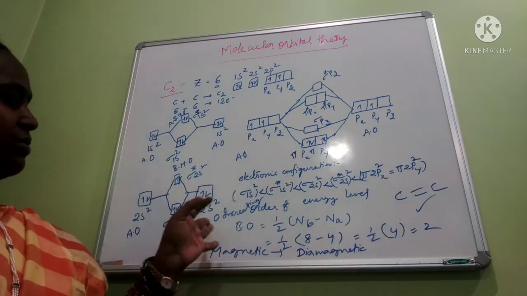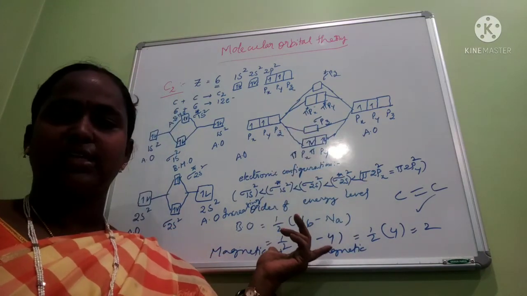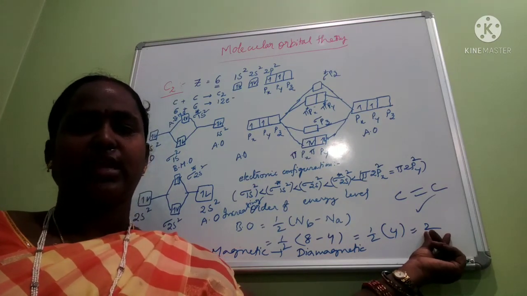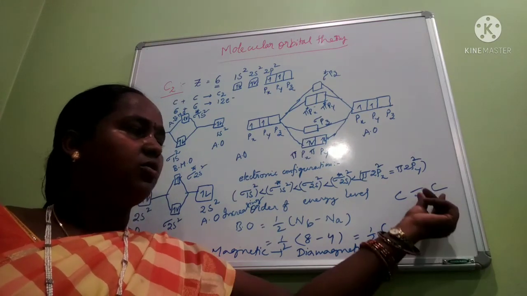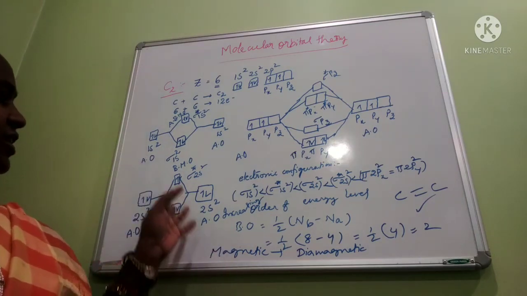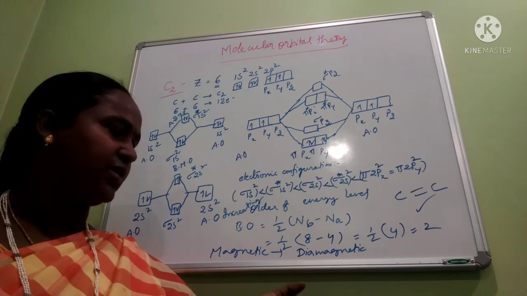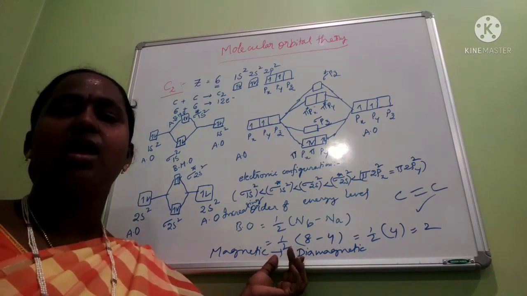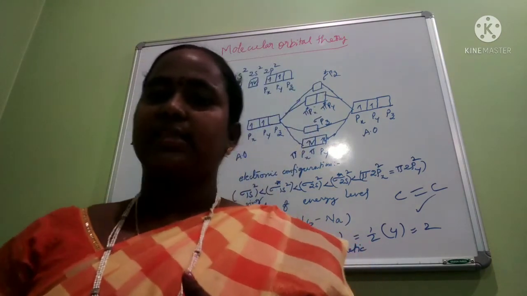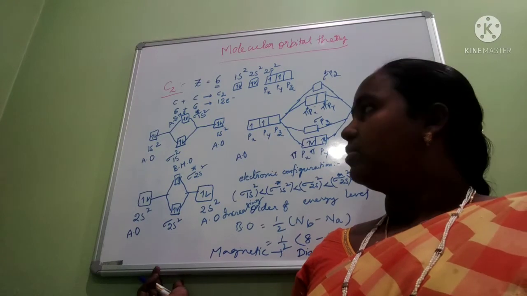Then based on the number of electrons present in bonding and anti-bonding, we can easily calculate the bond order. After the calculation, we can say the number of bonds present between the atoms. Then whether the electrons are present in paired or unpaired condition, based on that we can say the magnetic nature of the particular molecule. I think it is clear. Go through it once and check it.